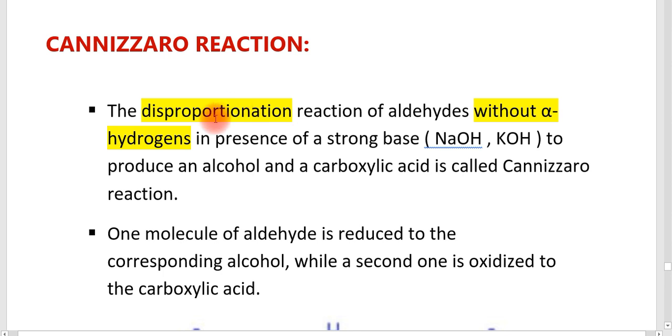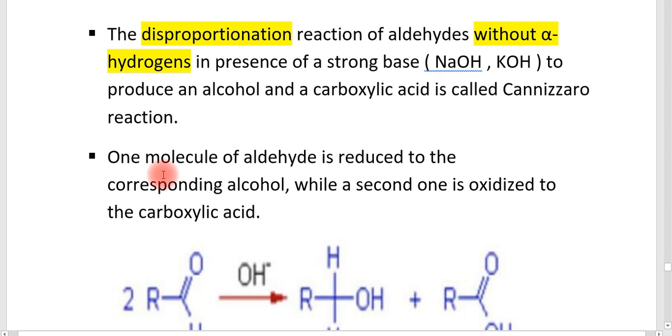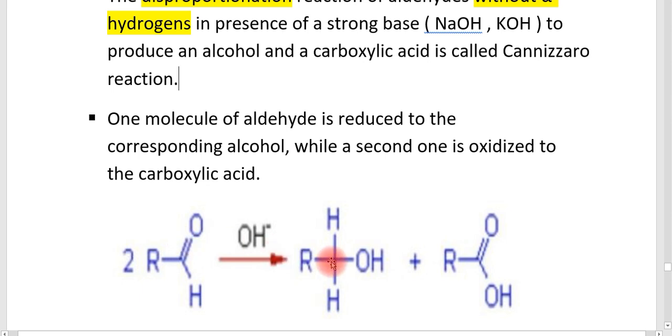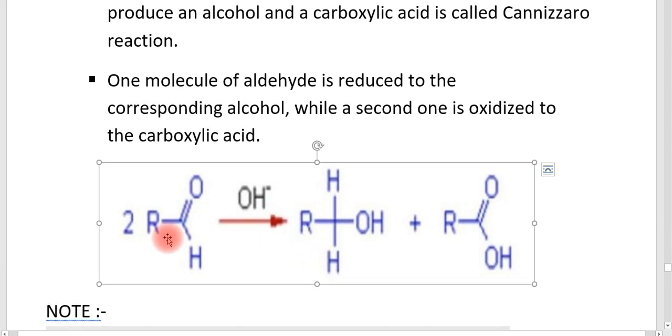Anyway, the Cannizzaro reaction is a disproportionation reaction of aldehydes. The aldehyde is such that it does not have an alpha hydrogen, and the reaction takes place in the presence of a strong base such as sodium hydroxide or potassium hydroxide. Due to this reaction, the aldehyde that is taken changes into products such as an alcohol and a carboxylic acid, and this reaction is called the Cannizzaro reaction. Here we have taken two molecules of aldehyde. Out of the two molecules, one molecule of aldehyde is reduced to alcohol and the other molecule of aldehyde is oxidized to carboxylic acid. That is shown here.